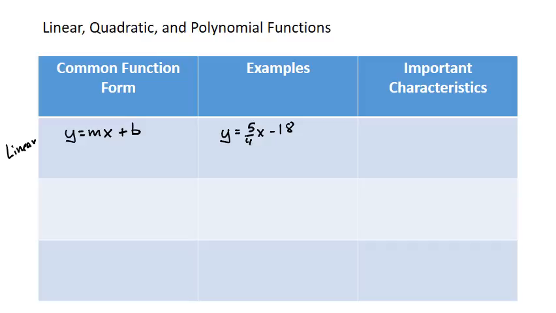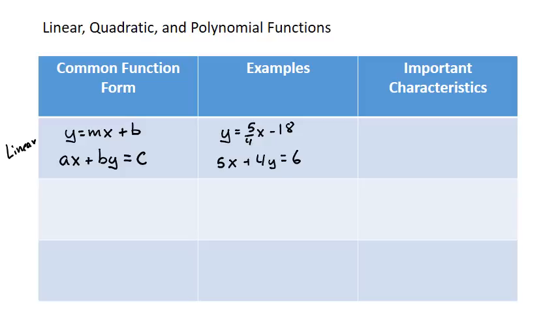Well, another common form is what's called standard form, and it's written as ax plus by is equal to c. So an example of an equation that looks like that would be 5x plus 4y is equal to 6. Both of these are linear in form, even though they're written in a different form. They are both linear. So what is the important characteristic that makes something linear?